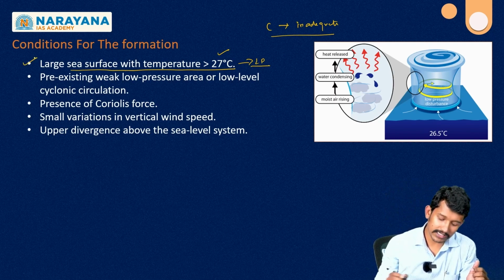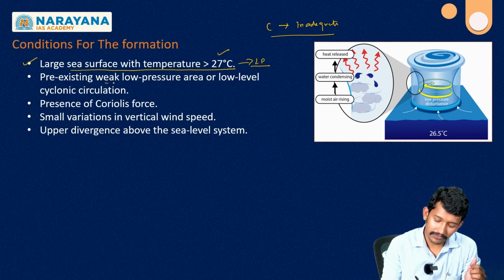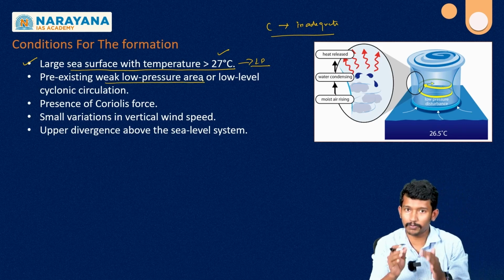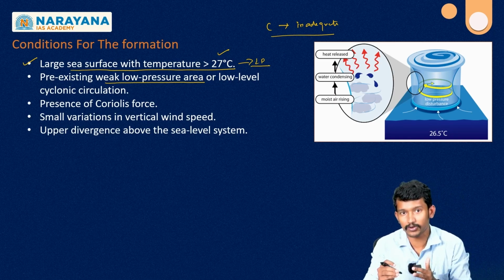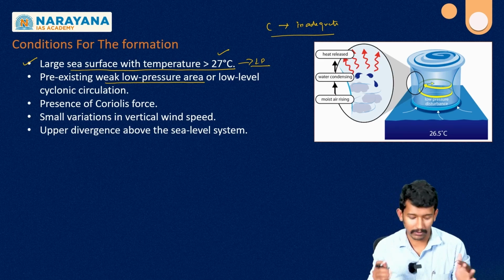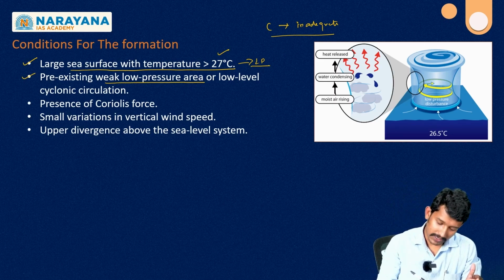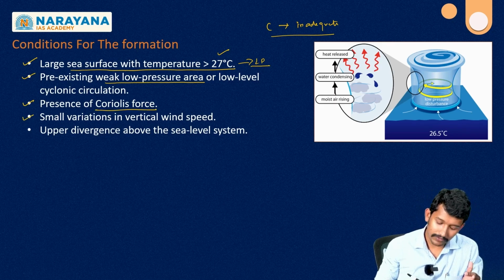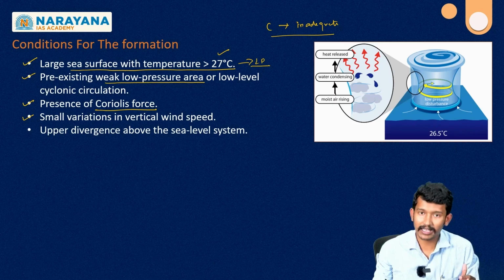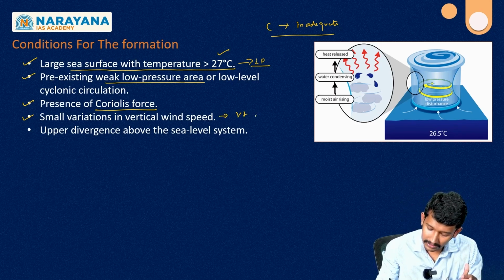So a large sea surface temperature is there, and then the pre-existence of a weak low pressure area, a weak low pressure zone, should be there. Then only the attraction will be there, the pressure gradient force will be there, and then only the wind movement will be there. So existence of low pressure development, presence of Coriolis force, yes, for bending, and also small variation in the vertical wind speed. So here it is nothing but the vertical wind shear.